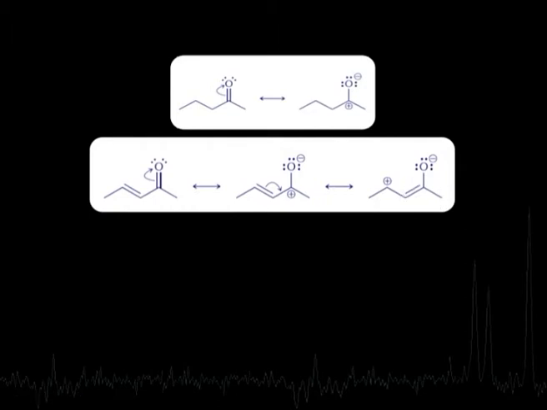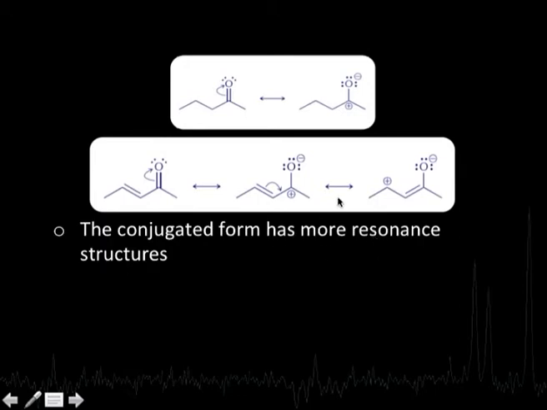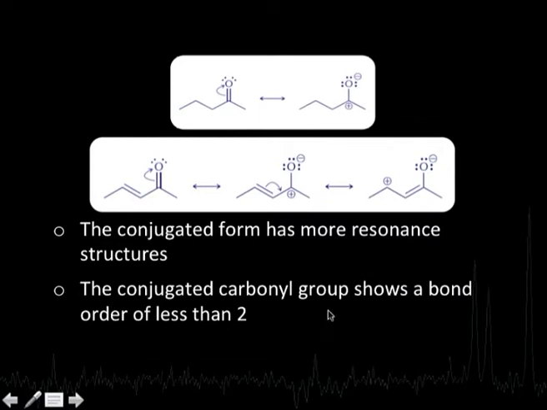So, here only two structures are there, here there are three structures, and this is more stabilized. As a consequence, this conjugated system has more structures, and this will have a bond order of less than 2, because these structures with charge separation have a carbon-carbon single bond over here, similarly here also. Since they also contribute to the overall structure, the overall bond order becomes less than 2.